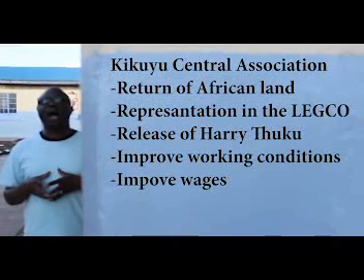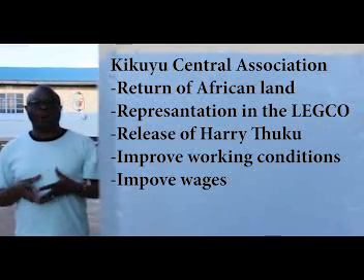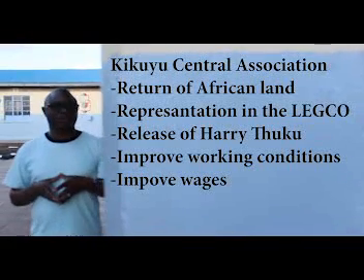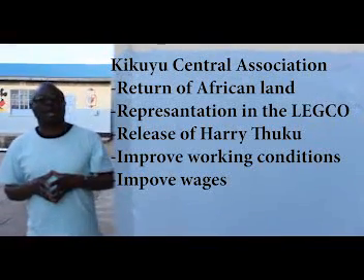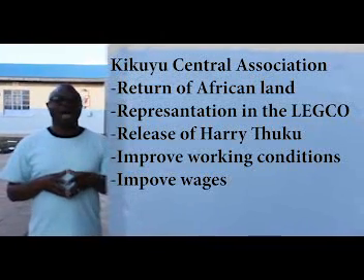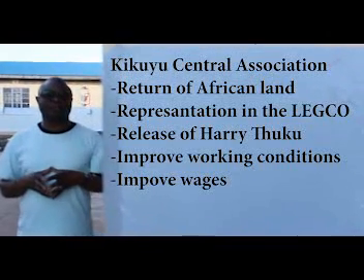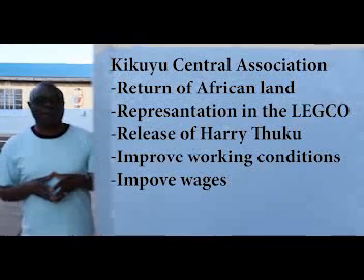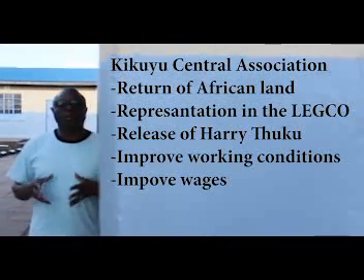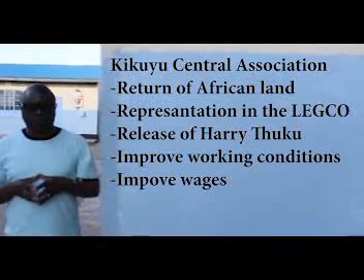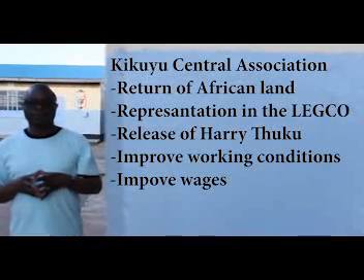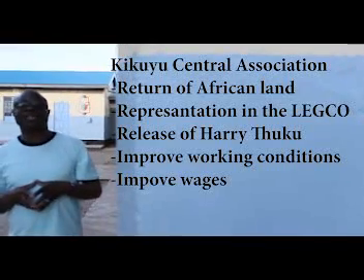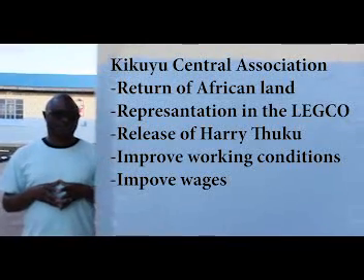4, improved wages for Africans, improved working conditions for Africans, abolition of discrimination against the Africans, abolition of Kipande system, end of forced labor among the Africans on settler farms. Agikuyus to be allowed to grow cash crops, such as coffee. Another demand was the respect of African culture and traditions, such as female circumcision.